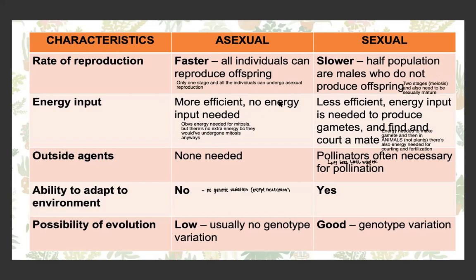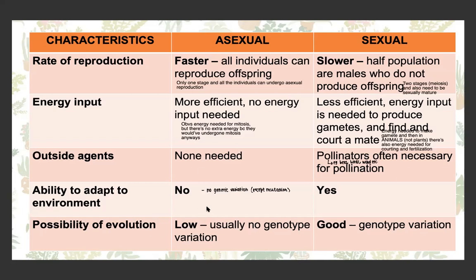A lot less energy is needed for asexual reproduction because energy is only needed for mitosis. There's no energy for meiosis or to form gametes or to find mates, as there is in sexual reproduction. For asexual reproduction, outside agents aren't needed, but for sexual reproduction, agents such as pollinators, such as bees, birds, and wind are often needed.